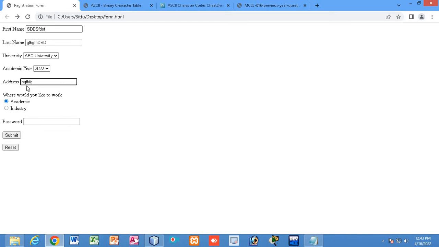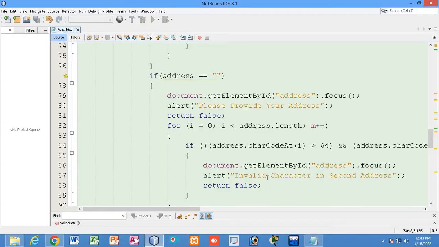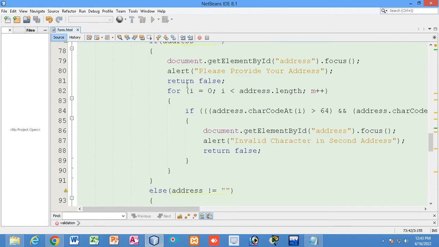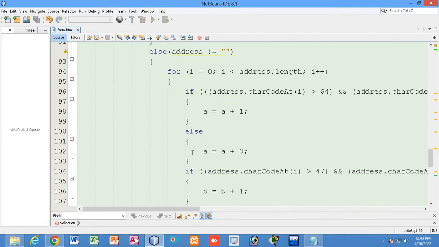If I just give alphabet and submit, enter alphanumeric character. Enter alphanumeric character. You can see over here in the address field I will be asked that. You can see, enter alphanumeric character. Now let us see. Let me explain you.